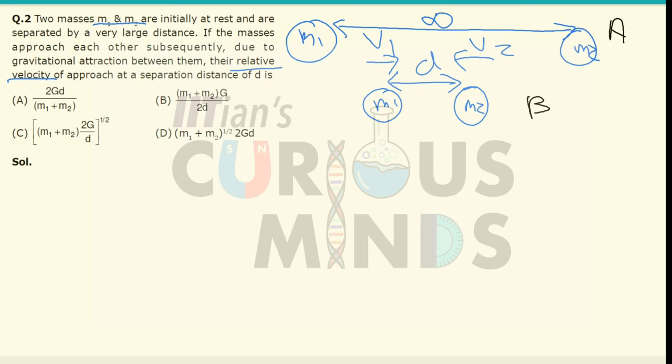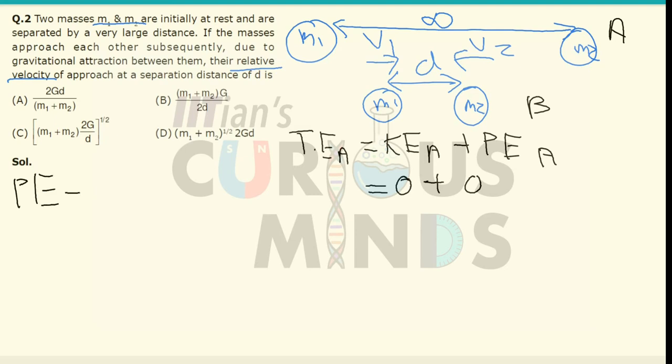In the first case, when they were at infinity, the total energy at position a will be equal to kinetic energy plus potential energy. Both bodies were at rest, so the kinetic energy is 0 because the velocity of both is 0, and the potential energy is also 0 because potential energy is given by the formula minus G m1 m2 divided by r. Since r is infinity, potential energy is 0. So the total energy at a is equal to 0.